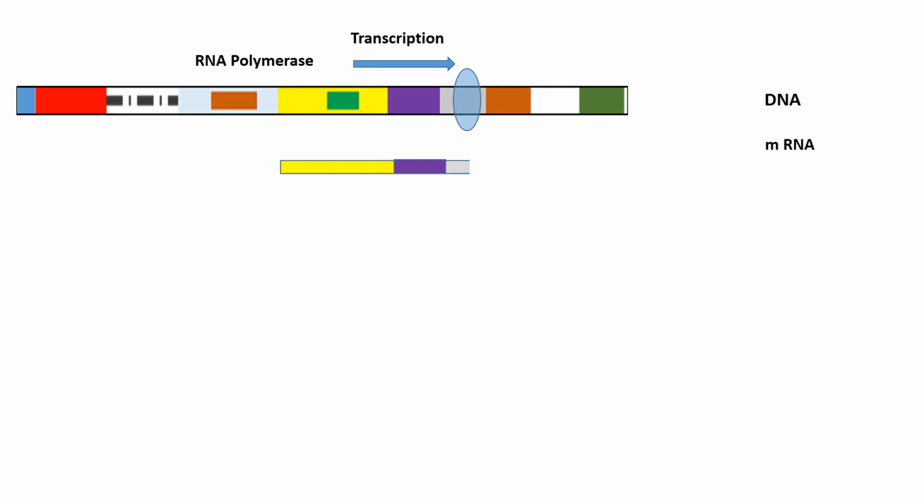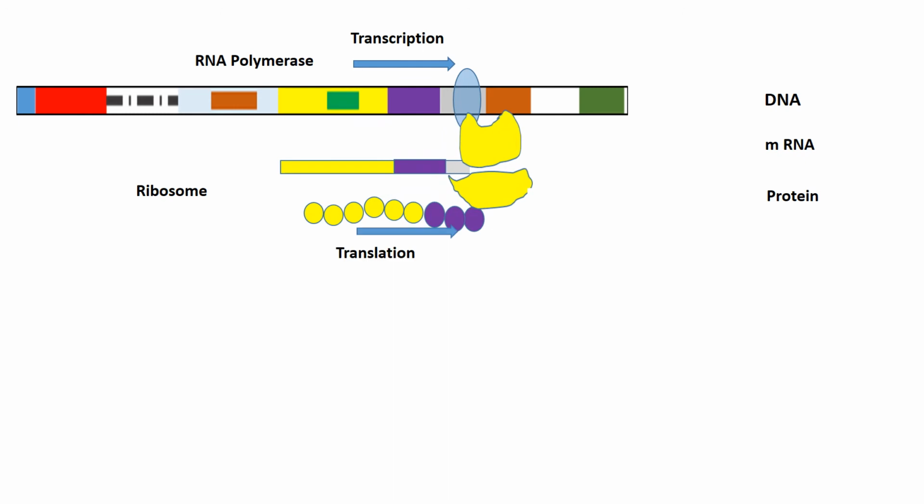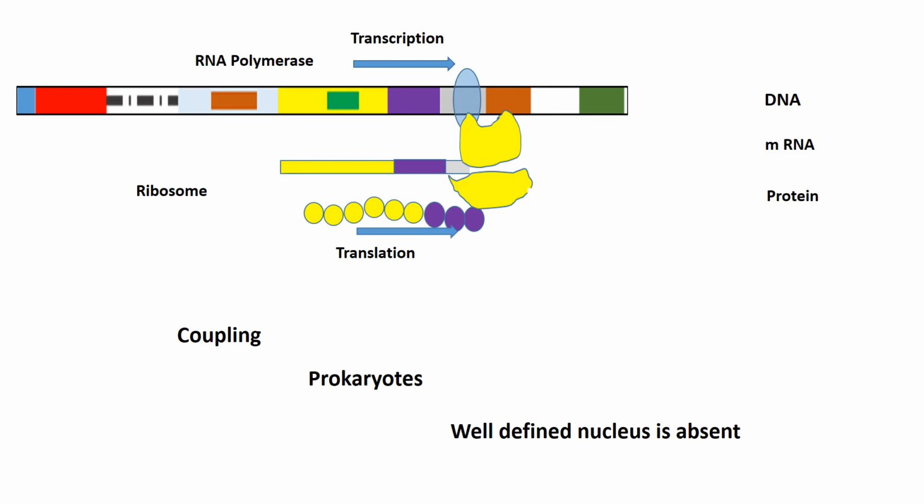As the mRNA is being synthesized and as the transcription is happening, the ribosomes bind to the nascent mRNA and start synthesizing protein in the process of translation. That means the transcription and translation processes go almost simultaneously in prokaryotes. This process is called coupling, and this happens in prokaryotes only because there is no well-defined nucleus in prokaryotes.